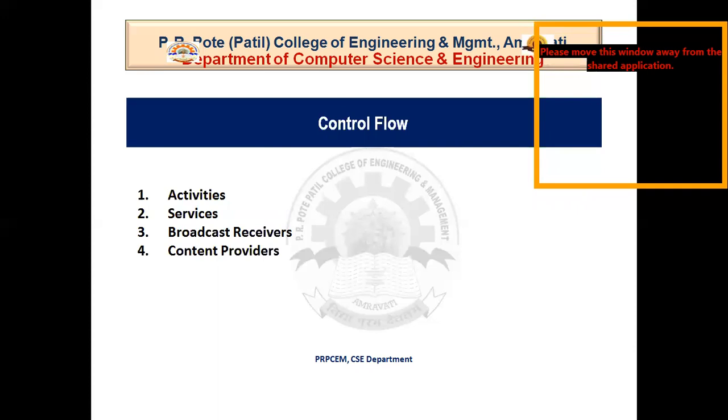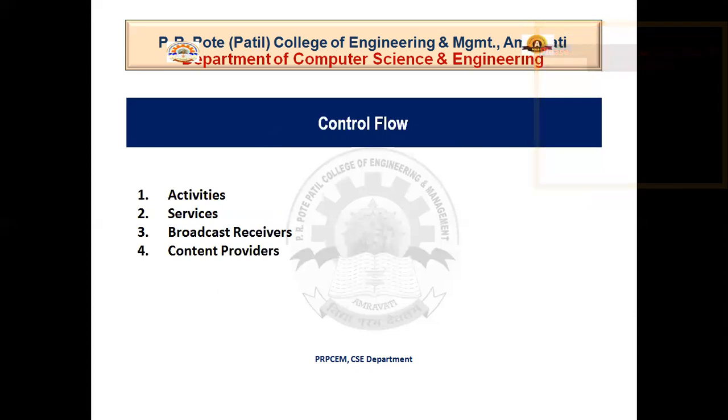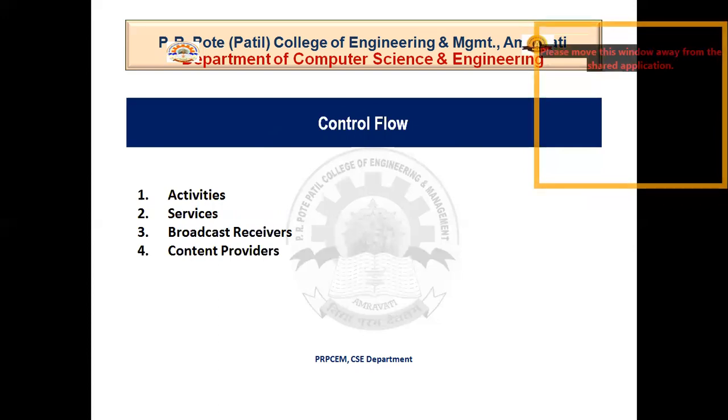Services handle background processing associated with an application, and the broadcast receiver handles communication between Android operating system and Android application. And the last component, that is content provider, handles data and database management issues.